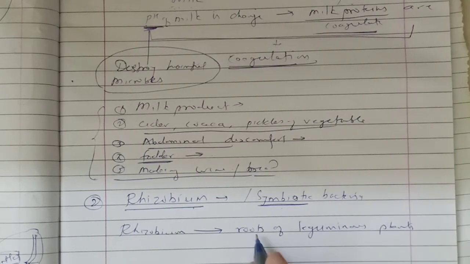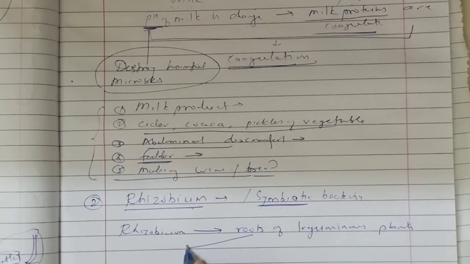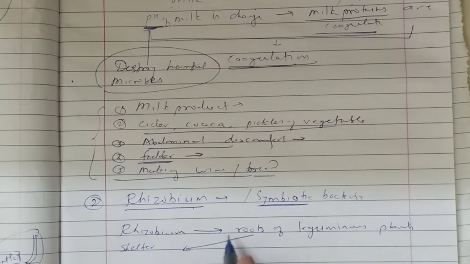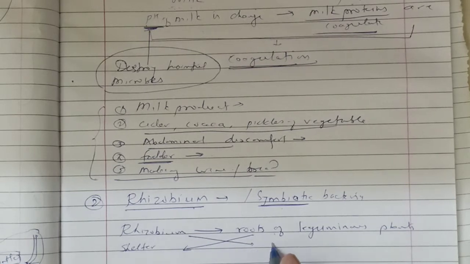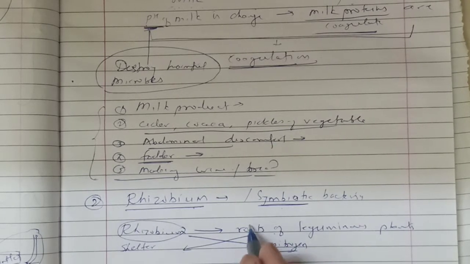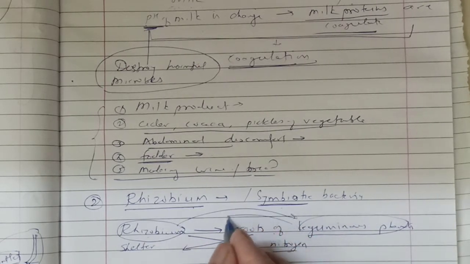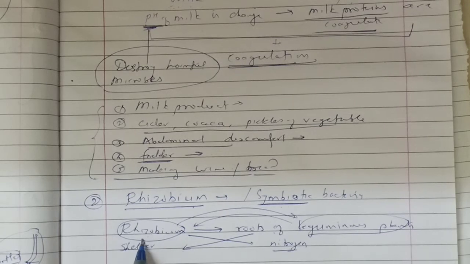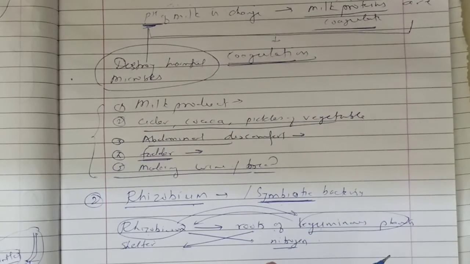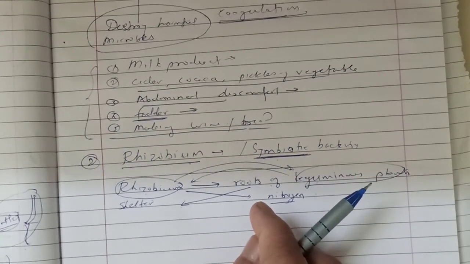From the leguminous plant, rhizobium gets a shelter, and in return for that shelter, rhizobium gives them nitrogen. Because of rhizobium, these plants obtain nitrogen. So both, rhizobium and the leguminous plant, benefit each other. That's why their association is called a symbiotic association.